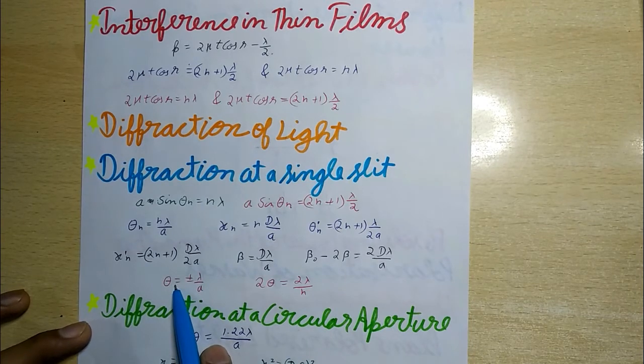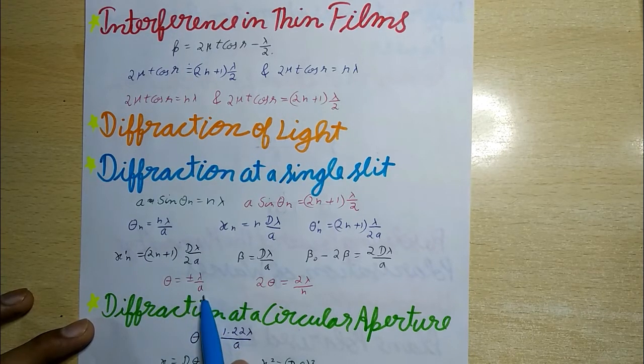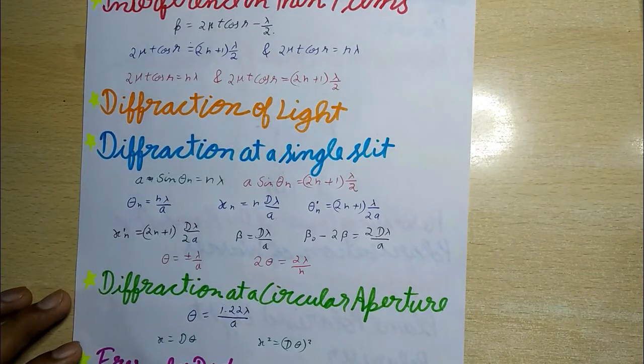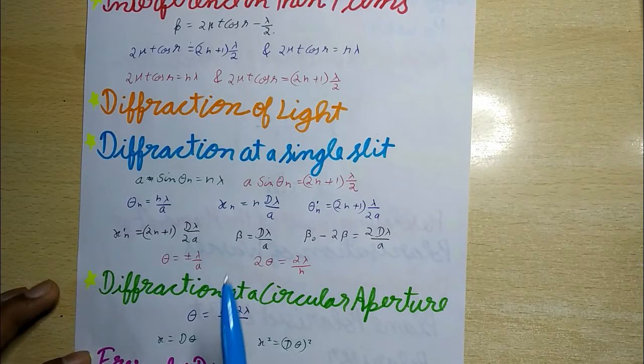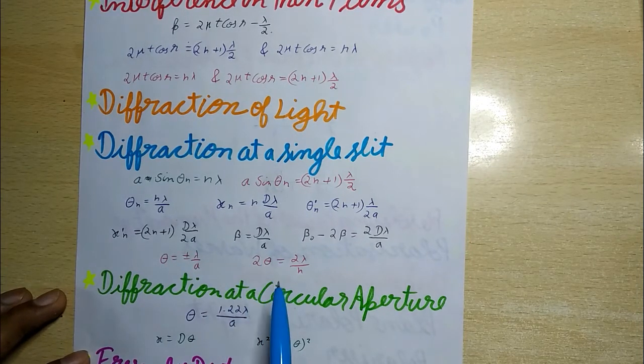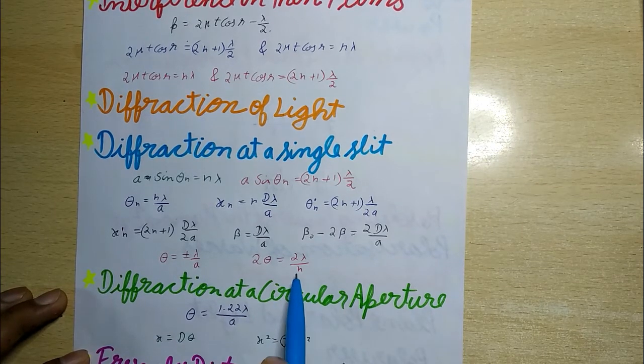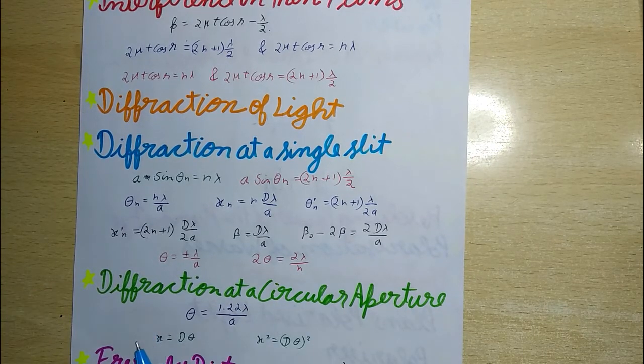The angular spread of the central maximum on either side of the center of the screen is theta equals plus minus lambda by a, and 2 theta equals 2 lambda by a is the total angular spread of the central maximum. For diffraction to be more pronounced, the size of the slit should be comparable to the wavelength of light used.